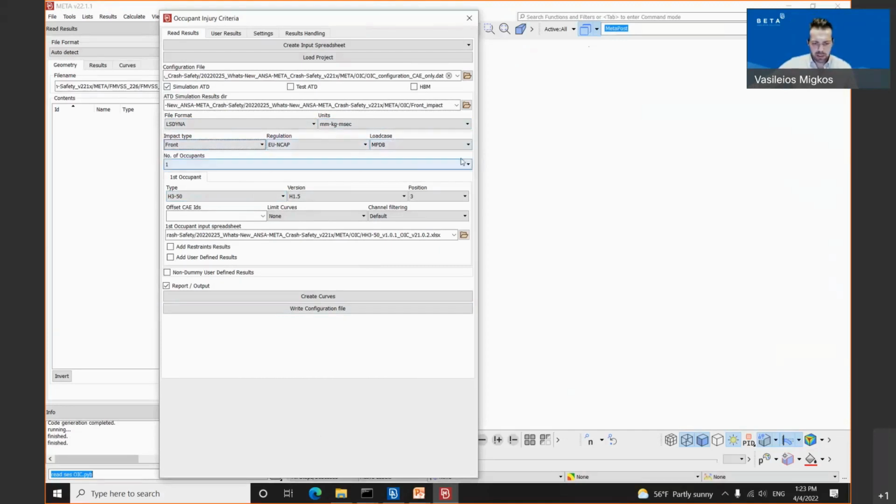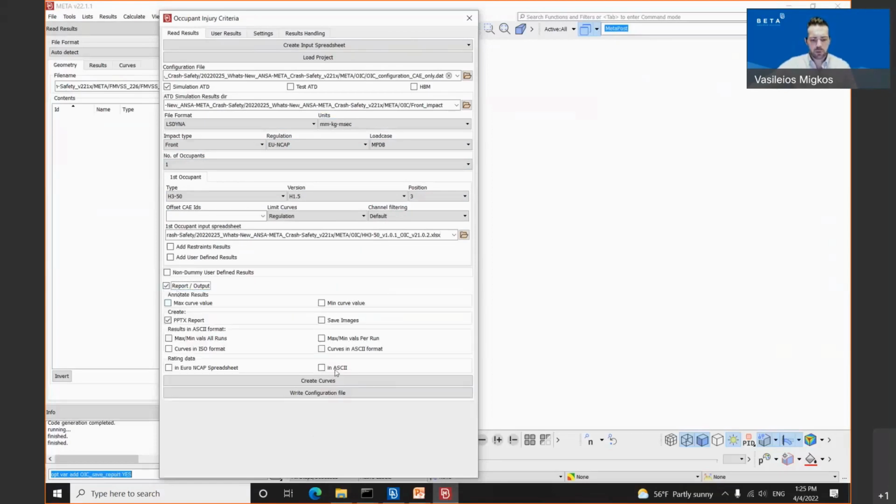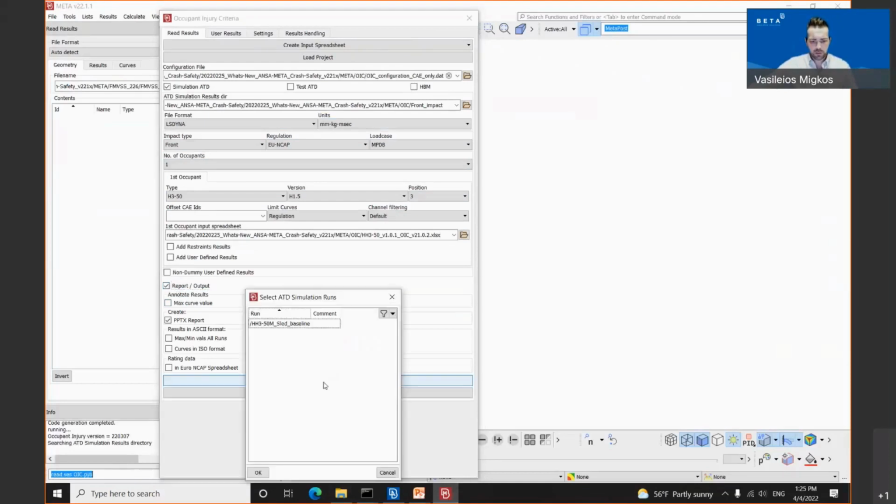Once he has selected these three options, the respective dummies according to the front Euro NCAP MPDB load case will be inside the tab which is called occupant under the type. As you can see, we have the H350, the Thor 50, the Thor 50 AV, Q6, and Q10. Apart from these, the different versions of our dummies or human body models are also supported in the version tab. Once the user has defined all the necessary fields, let me click the report output, he needs to click on the create curves button.